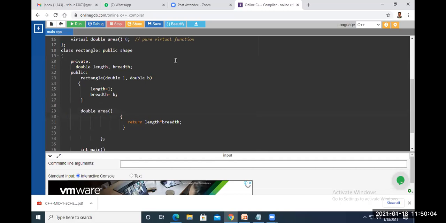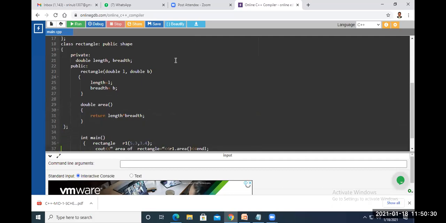This is the implementation of the virtual function here. So in the implementation of the virtual function, what we have written is calculating the area of a rectangle. What is the rectangle area formula? Length into width, length into breadth. So here double area returns length into breadth, right?